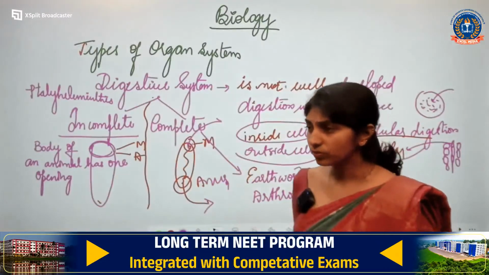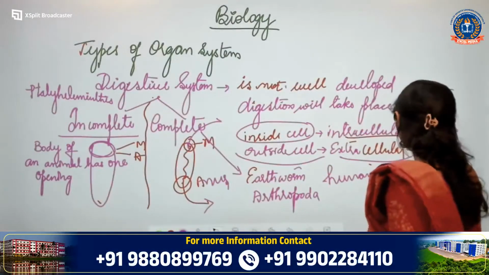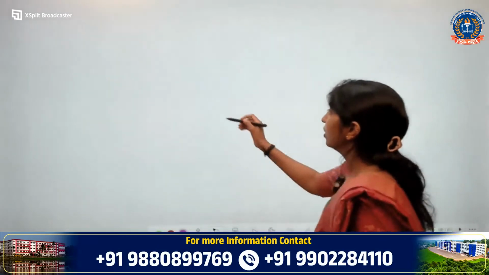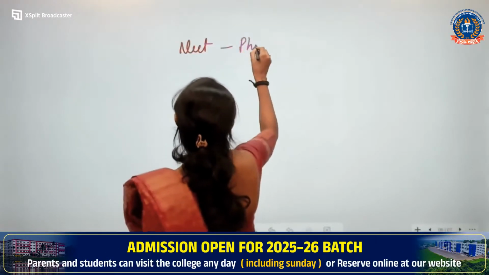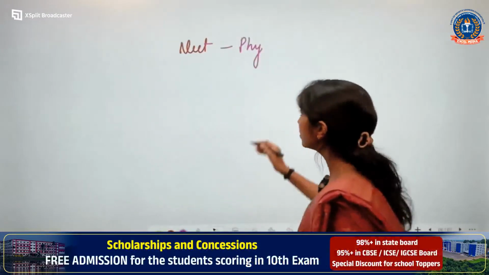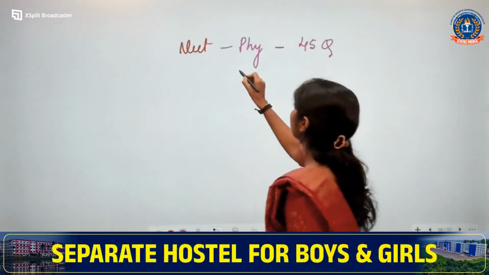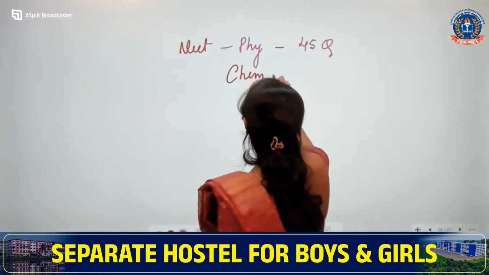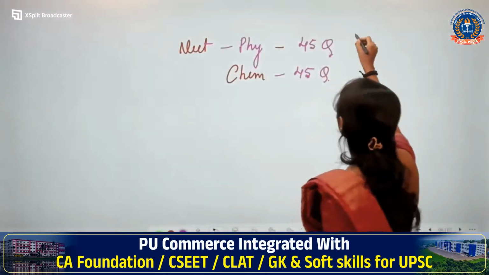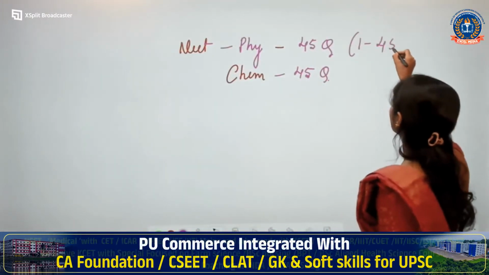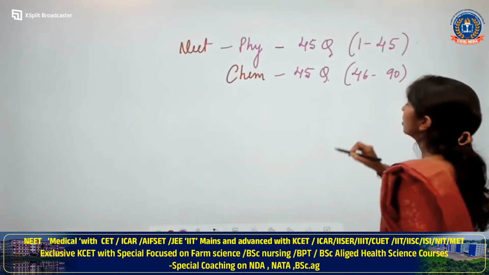You have asked how many marks in NEET. Altogether there will be 180 questions. First you will have physics with 45 questions, next chemistry with 45 questions. That is 1 to 45 for physics and 46 to 90 for chemistry.